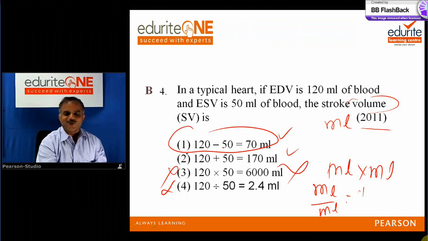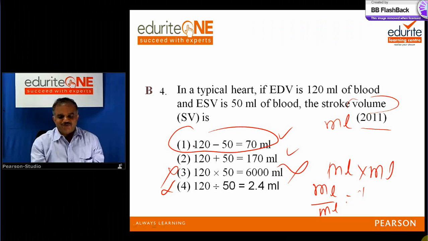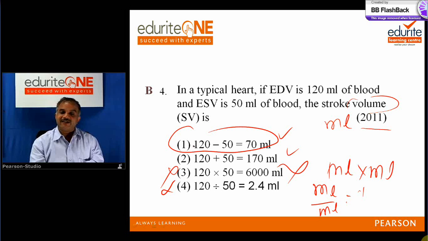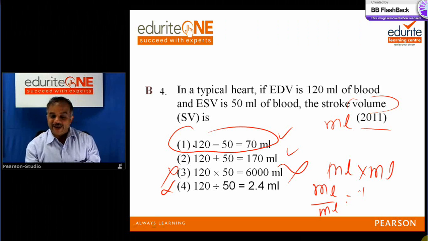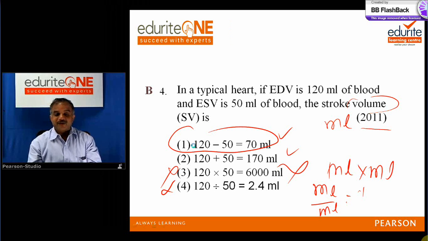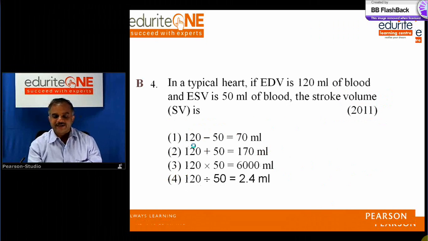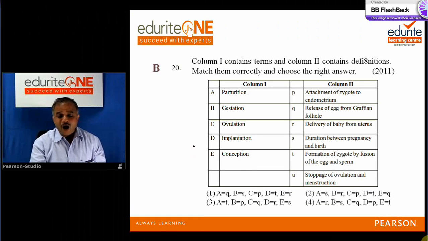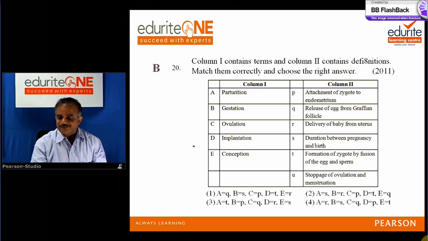I told you how to eliminate 2 out of 4, which is very obvious in this case, and in many such problems. So you have to look, can I eliminate based on unit? Can I eliminate some absurd answers based on unit or based on dimensions? Okay. Next problem. See, this is again a CET 2011 problem for Karnataka state. This was asked. So, how to eliminate choices or how to arrive at the solution, I want to explain.